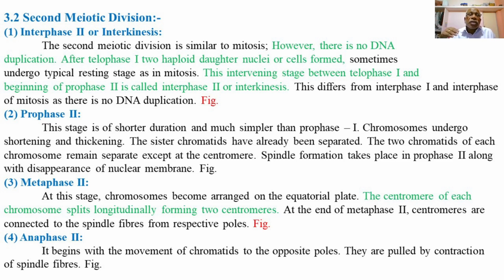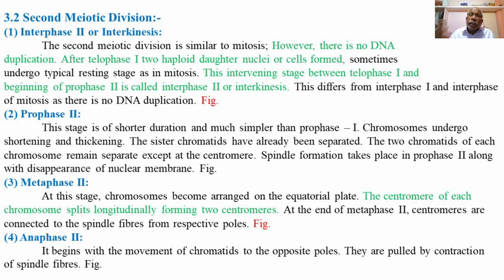At this stage, the chromosomes become arranged on the equatorial plate, and the centromere of each chromosome, which had not separated completely during prophase second, splits or separates longitudinally during metaphase second, forming two centromeres.